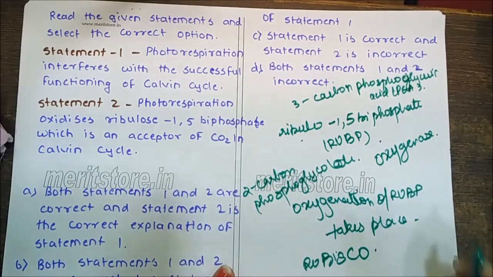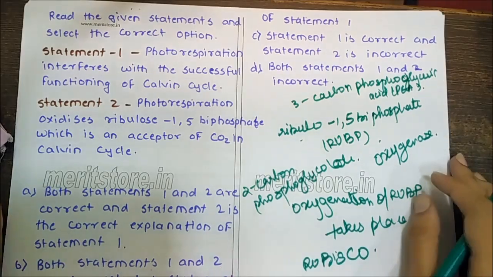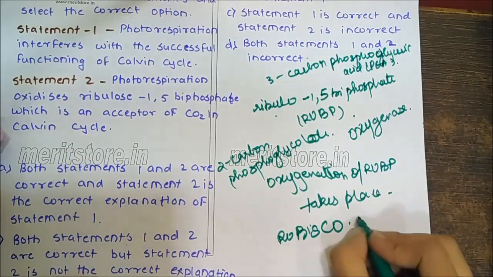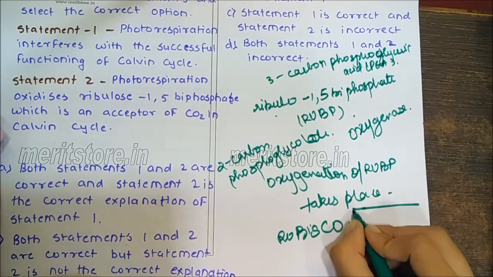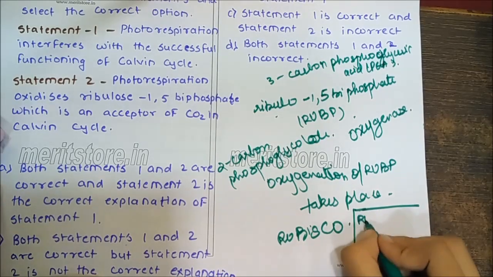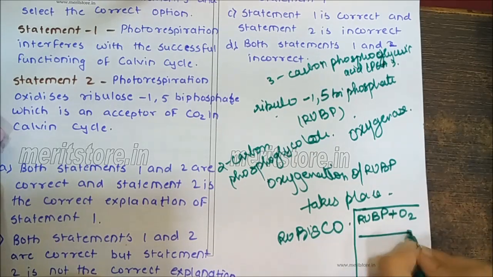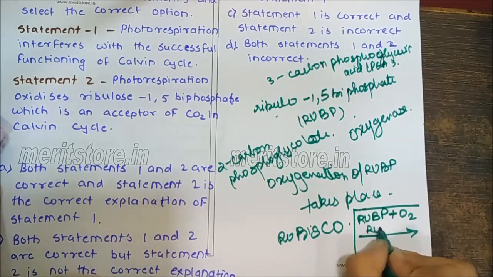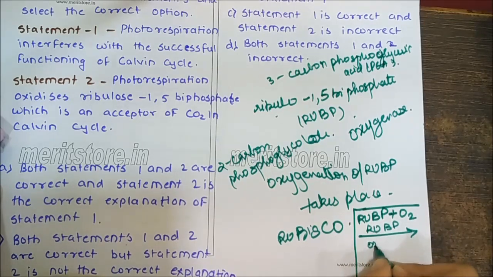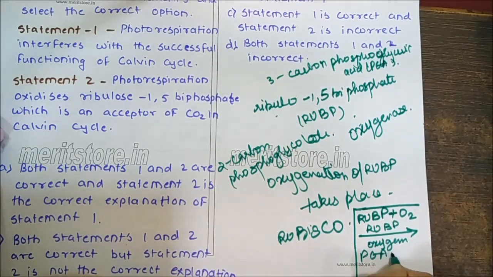It is the first reaction of photorespiration, and it can be given as RuBP plus O2, in the presence of RuBP oxygenase, gives PGA plus phosphoglycolate.